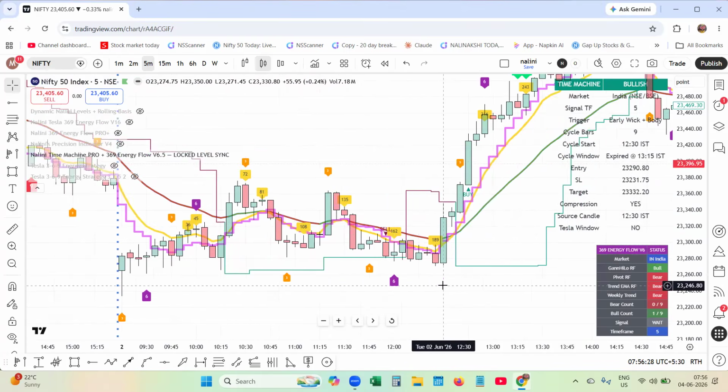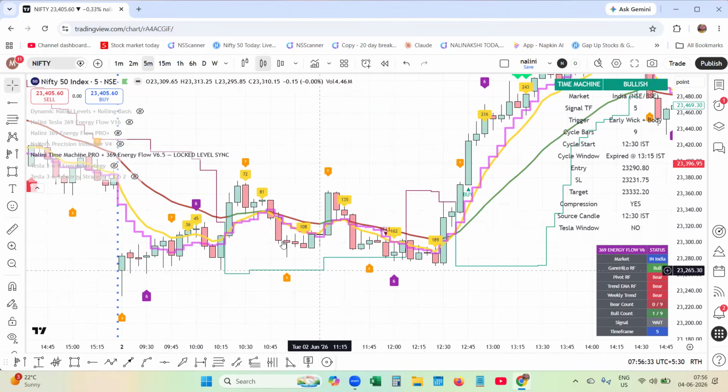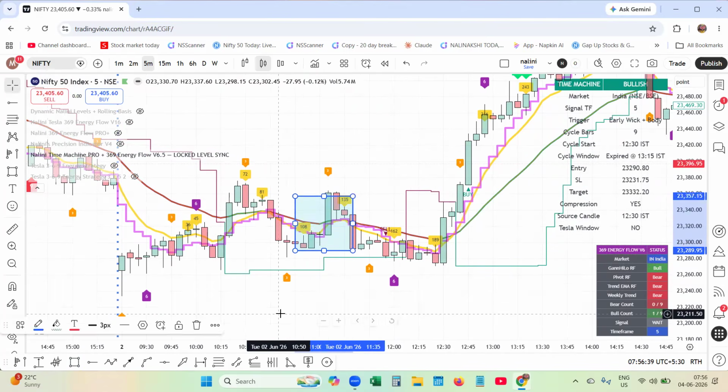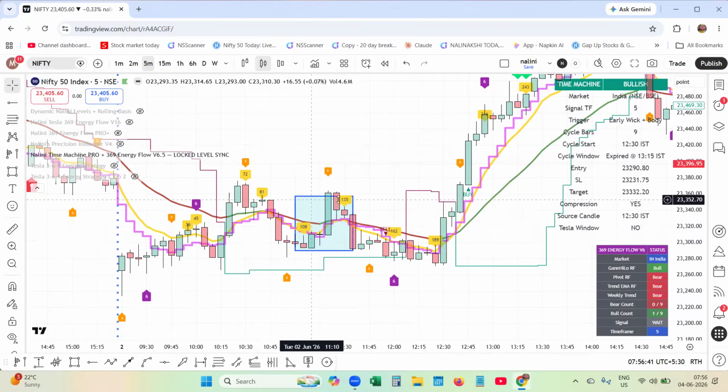How to know this? This is the very, very important part. 108 and 135 is the everyday time. This is the Tesla time where, on an average, usually many days, you can see a reversal or any noticeable price action will take place from around this area. See here, the Tesla time passed to